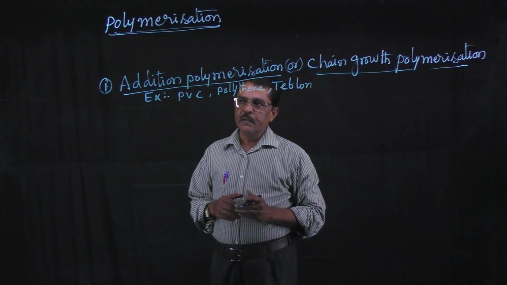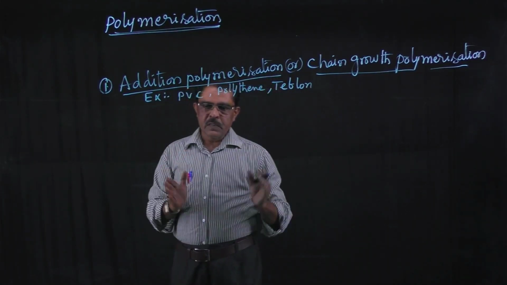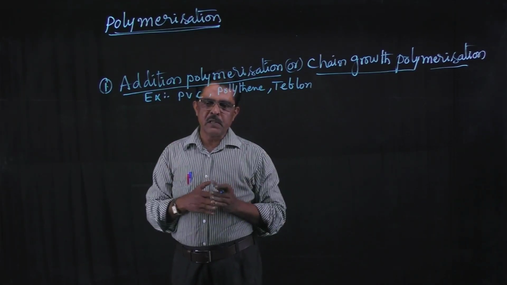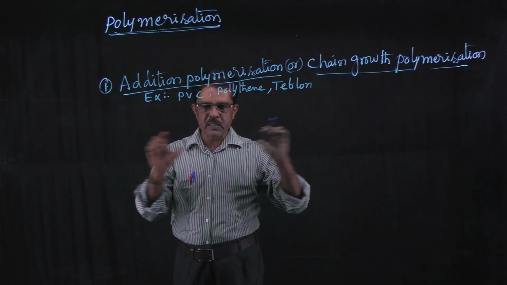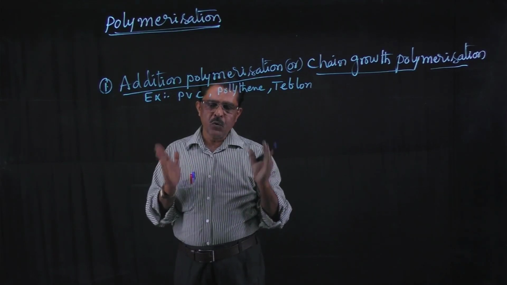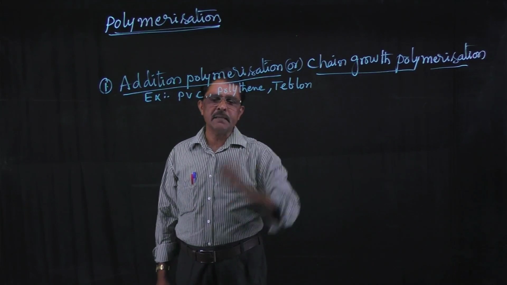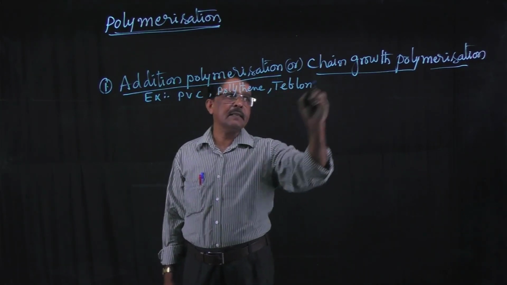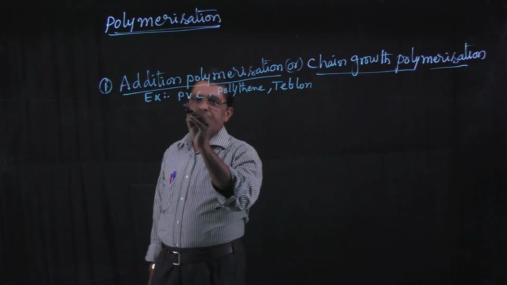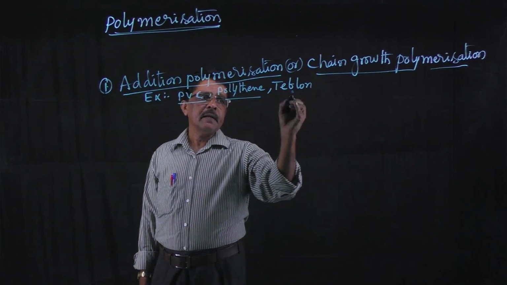So, what is addition polymerization? The process in which a large number of simple monomer units combine together by addition to form a large molecule is called addition polymerization or chain growth polymerization. For this, the examples are PVC, polythene and Teflon.